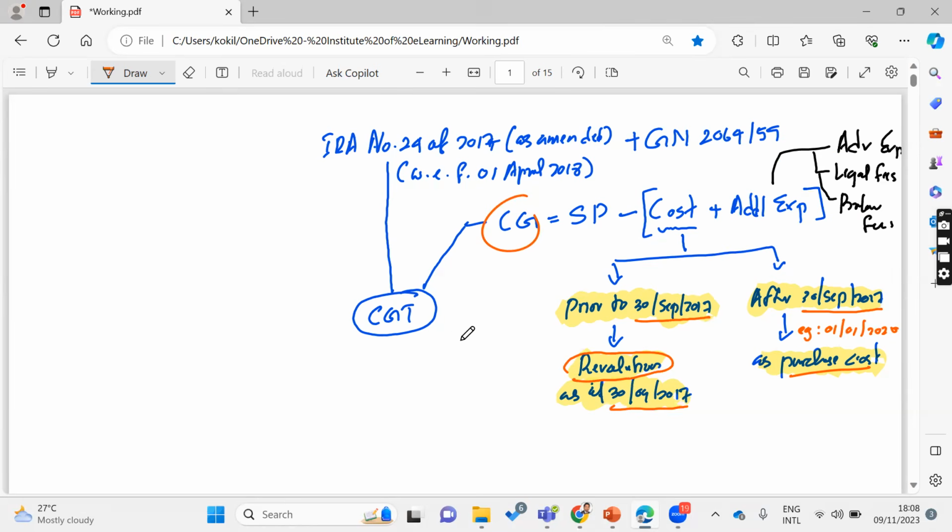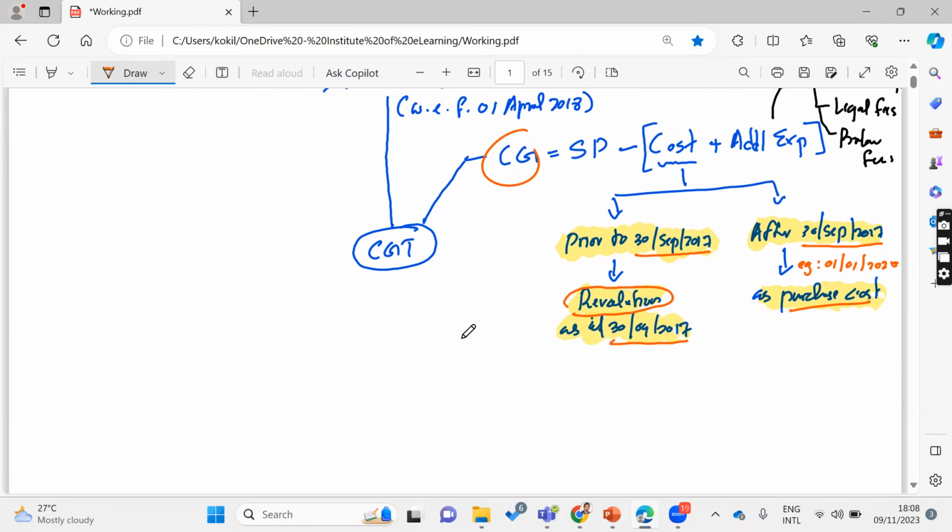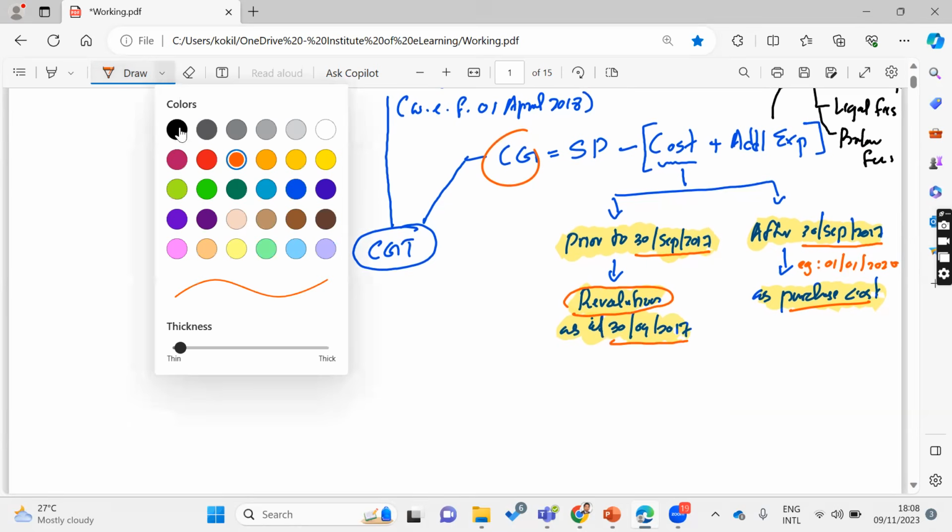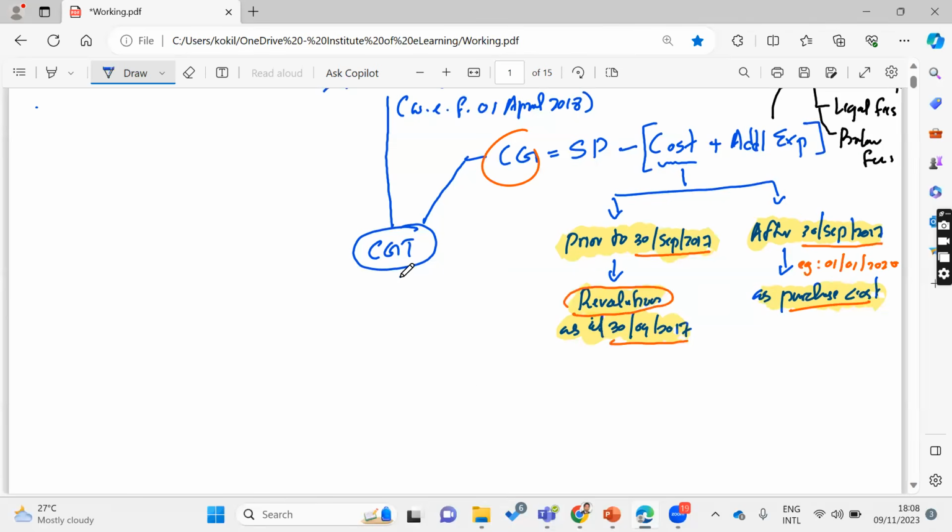ඉතින් මොන වගේ asset වලද? Then next question is what are the assets subject to this capital gain tax, right? මොනවද asset capital gain tax? ඉතින් අනිවාර්යයෙන්ම මේක you have to look at whether it is an investment asset. Investment asset එකක්ද කියලා බලන්න ඕන, right? Investment asset කියන්නේ මොනවද? Then you have a problem.